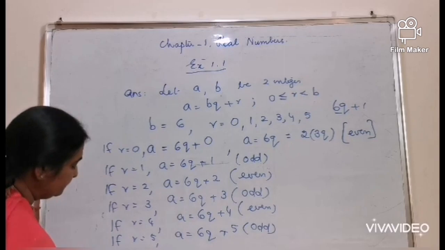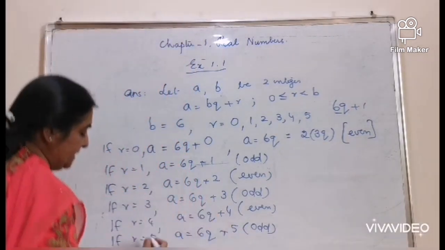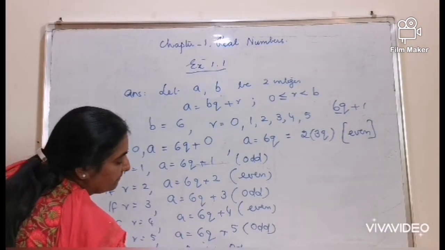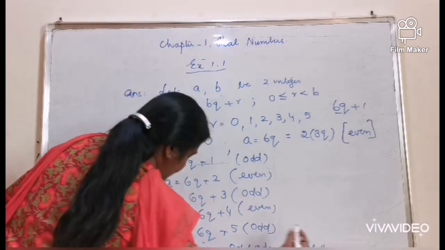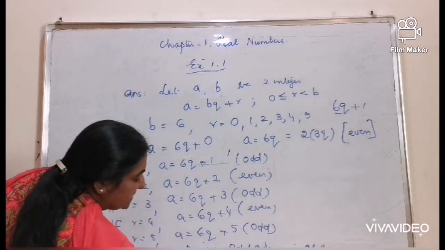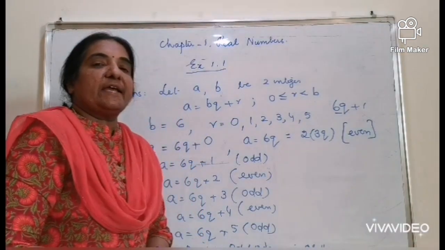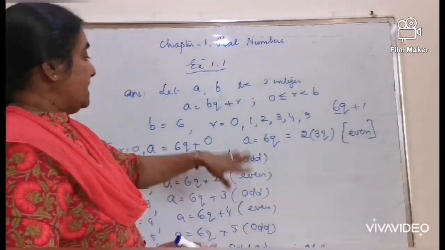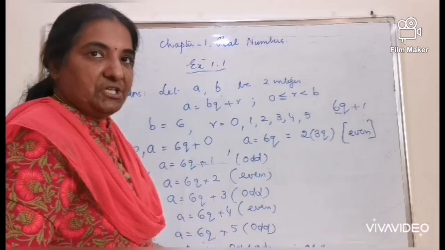Thus, any positive odd integer is of the form 6q plus 1, 6q plus 3 and 6q plus 5. The question also can be asked as, prove that any positive even integer is of the form 6q, 6q plus 2, 6q plus 4. The same procedure follows.